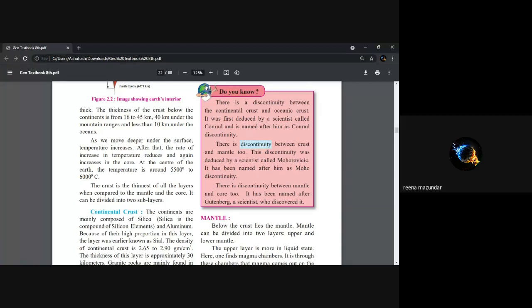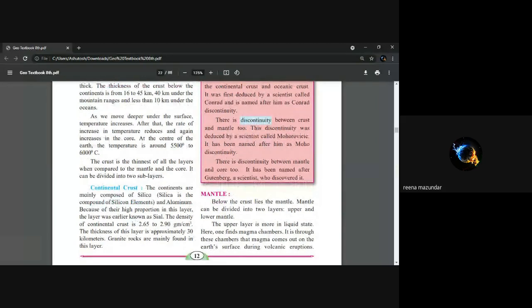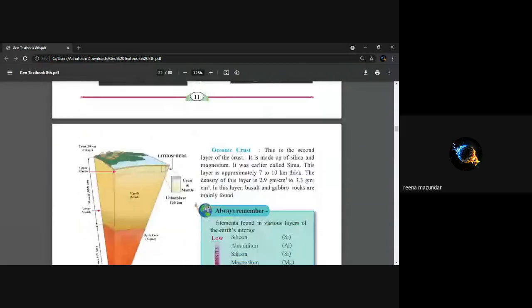So one is the continental crust and the other is oceanic crust. Continental crust is made up of silica and aluminum. High proportion of this layer, it is called SIAL. Density is 2.65 to 2.90 gram per centimeter cube. In continental crust, a lot of granite rocks are there, whereas in the oceanic crust, we have gabbro and basalt. So I will ask you some questions based on this. We will finish up here.